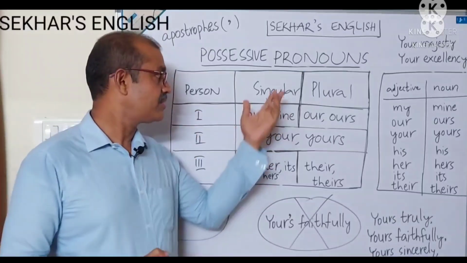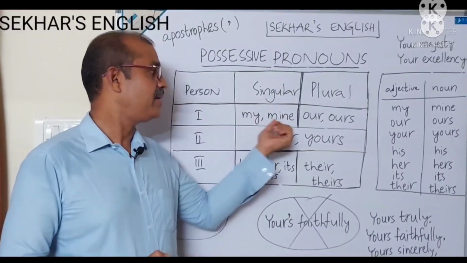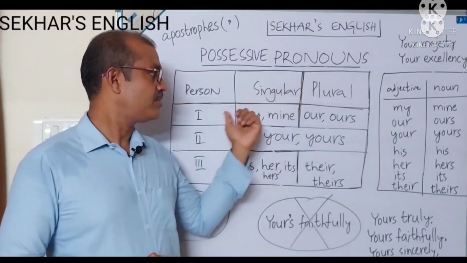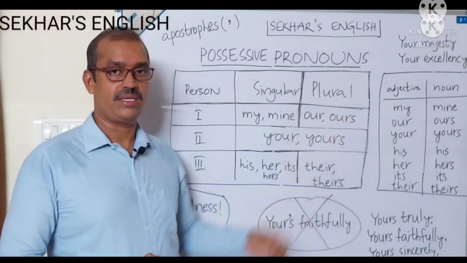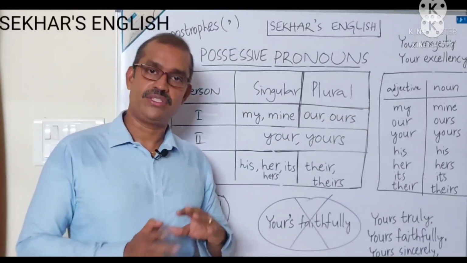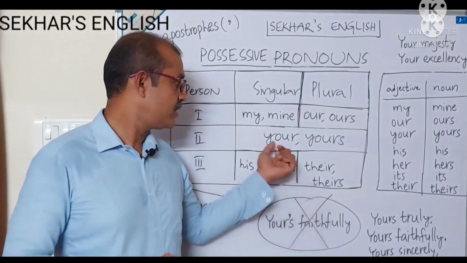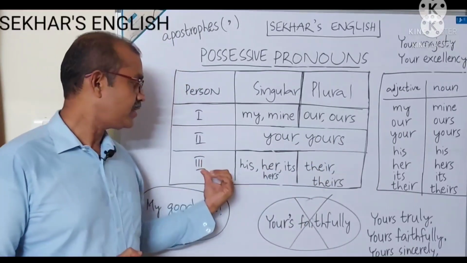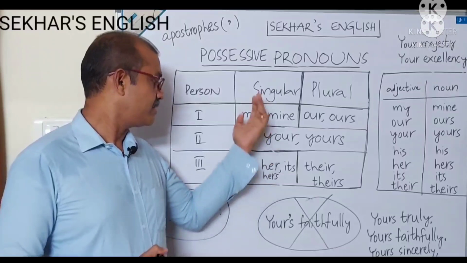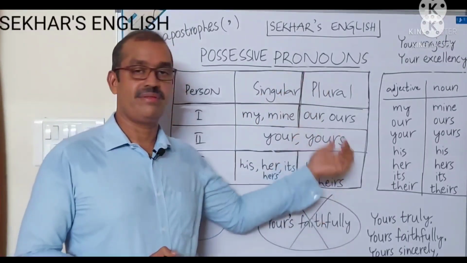Under first person, the singular possessive words are my, mine. Plural possessive words are our, ours. Under second person, in singular as well as plural we use only two words, your, yours. Under third person, under singular we have his, her, its, hers. Under plural we have their, theirs.